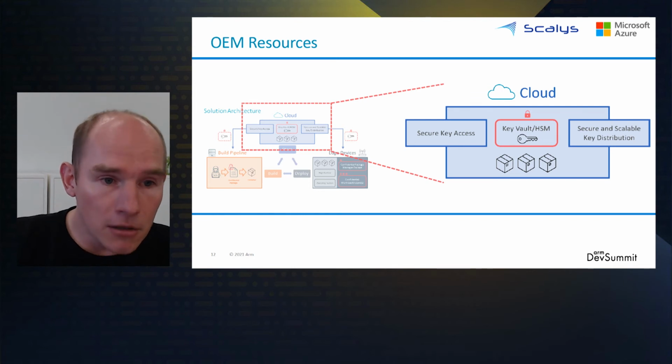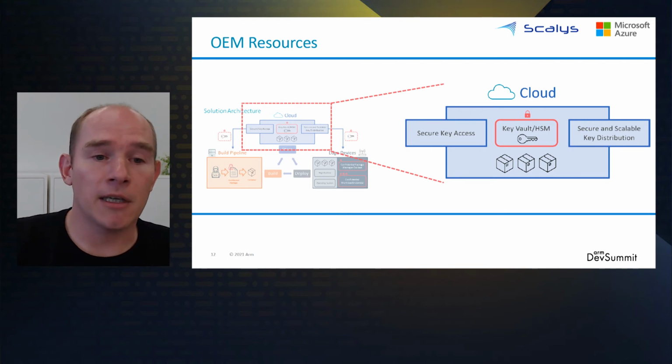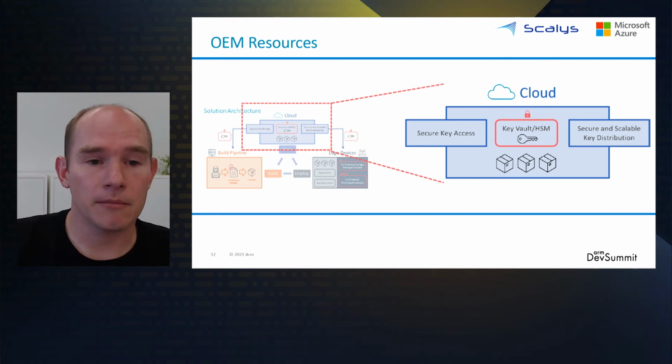If we look at the solution architecture, the only new feature in the cloud system is the key distribution. We've solved this by using existing and proven technologies like the Key Vault and the Device Twin services, and connecting them together with Azure functions.